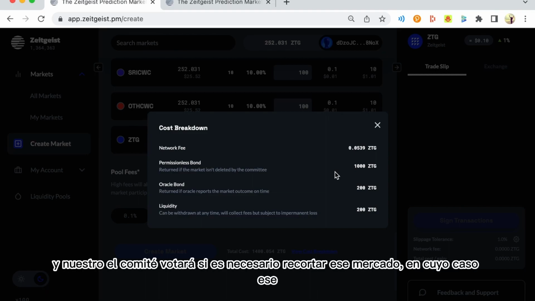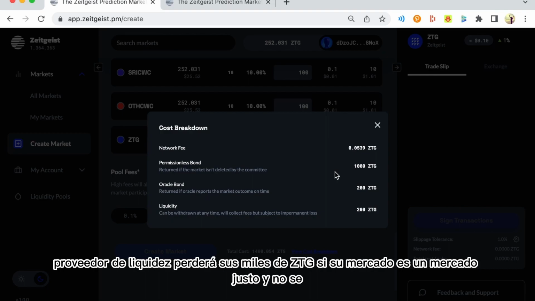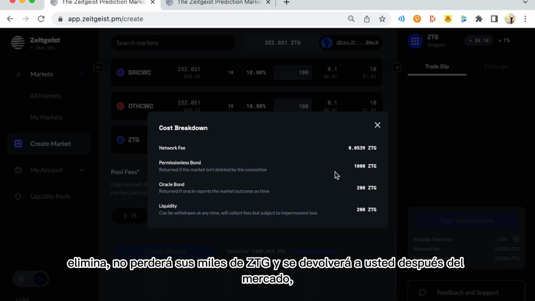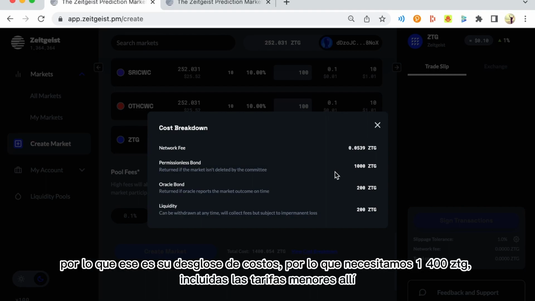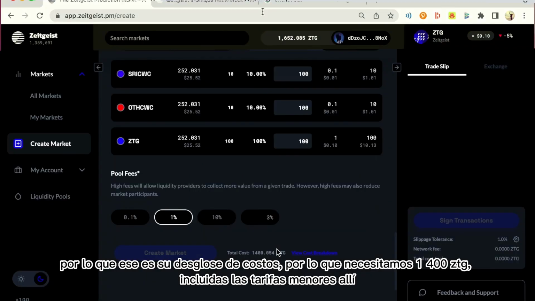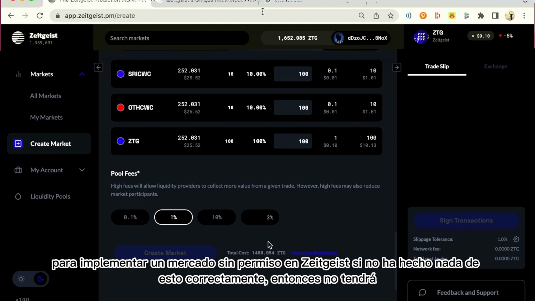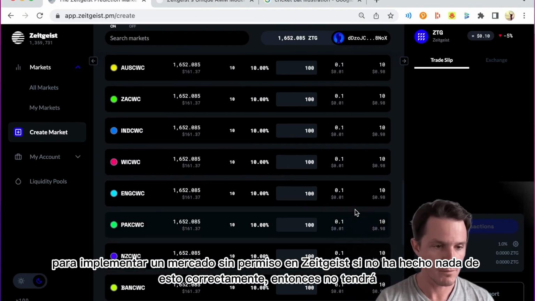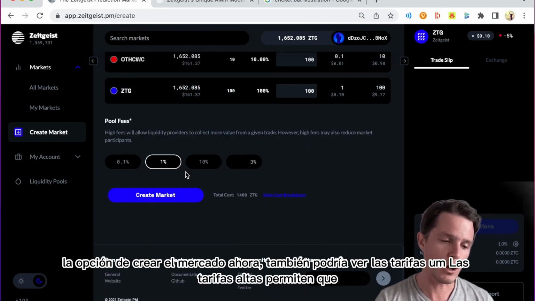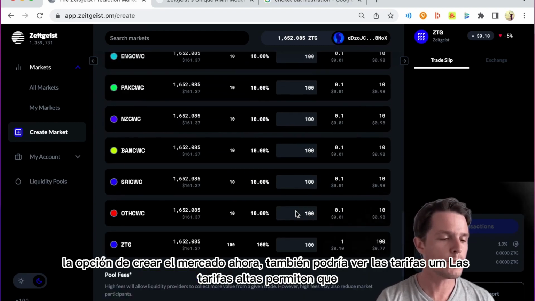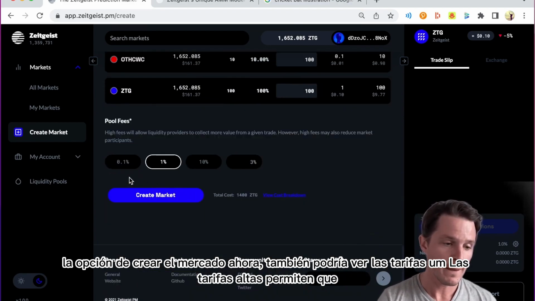And our committee will vote whether that market needs to be slashed, in which case that liquidity provider will lose their 1,000 ZTG. If your market is a fair market and it doesn't get deleted, you won't lose your 1,000 ZTG and it'll be returned to you after the market. So that's your cost breakdown, which is why we need 1,400 ZTG, including the minor fees, to deploy a permissionless market on Zeitgeist. If you haven't done any of this correctly, then you won't have the option to create the market.